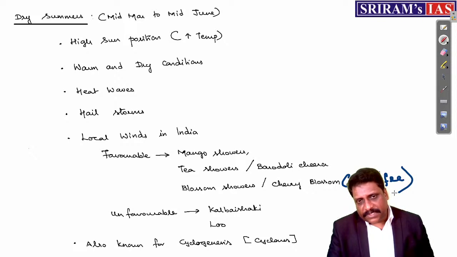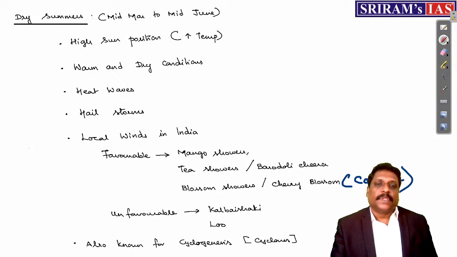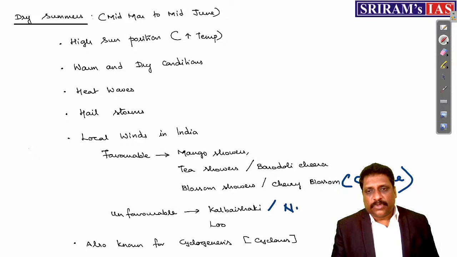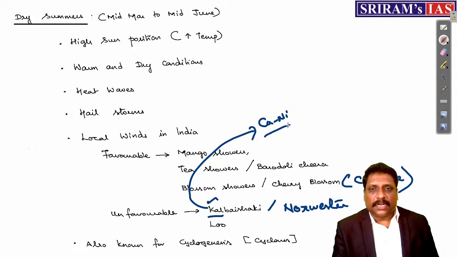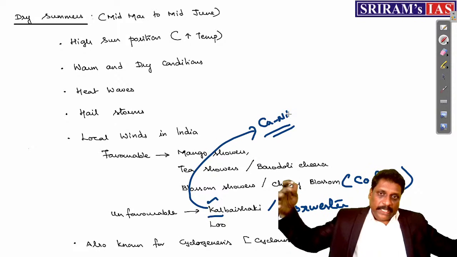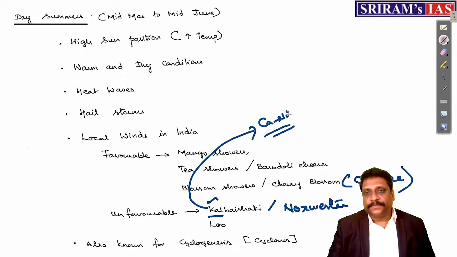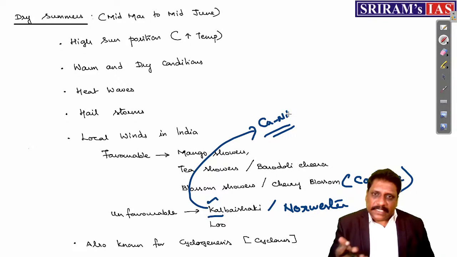All these winds whose names I have taken are beneficial winds. They are favorable winds. But we do have unfavorable winds. For example, we have a wind like Kal Baisakhi. Kal Baisakhi, or sometimes you call them what? Nor'wester. See, Kal means black, right? It talks about a type of cloud called cumulonimbus clouds. Very dark cloud. Why exactly are these clouds very dark, if you ask me? Because this cloud is so thick. It doesn't allow the sun's rays to penetrate. That's the reason it looks very dark in nature. Cumulonimbus cloud. So Baisakhi is a month.